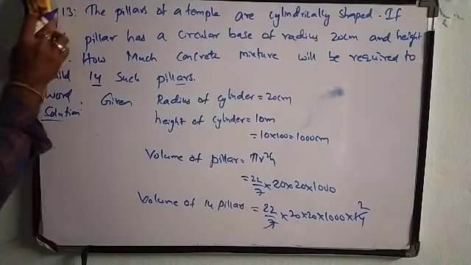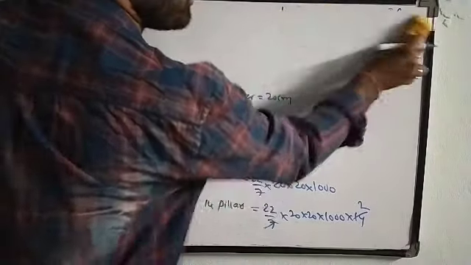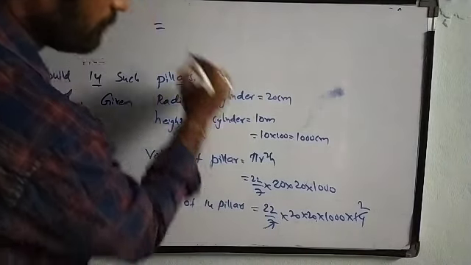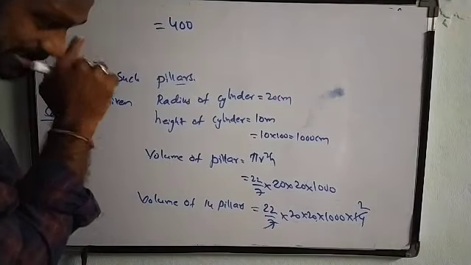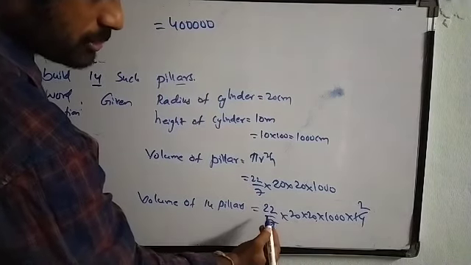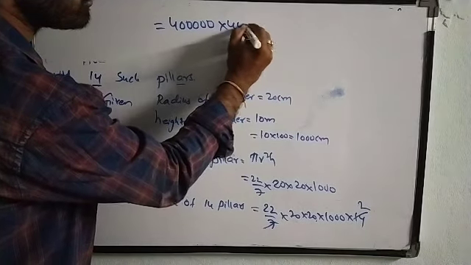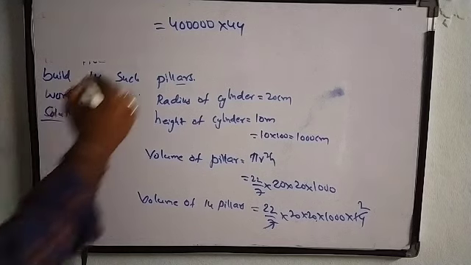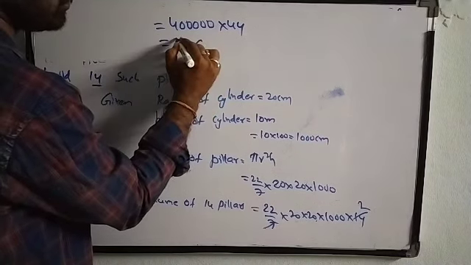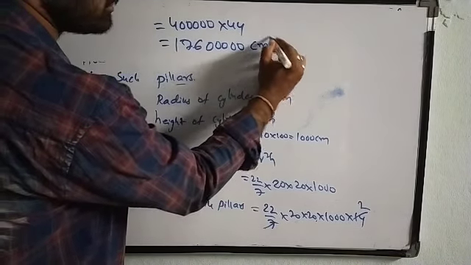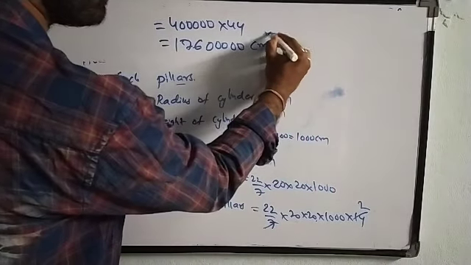So 7 1s, 7 2s. So the left answer is 20 into 20 will be 400, 3 zeros. So 22 into 44. So 17600 centimeter square. Sorry, centimeter cube.